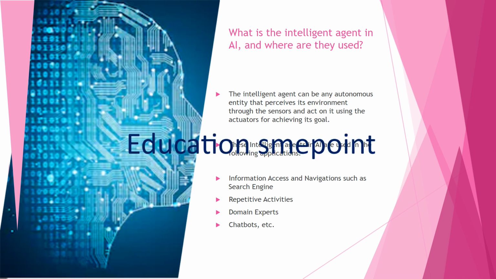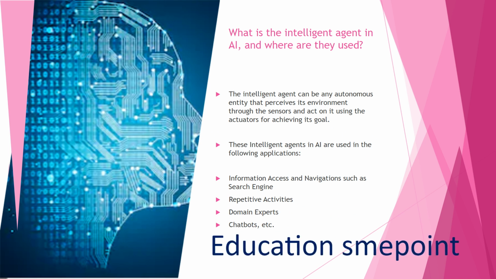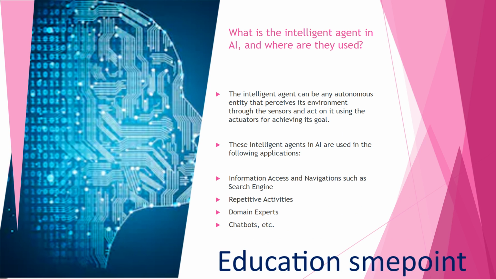What is the intelligent agent in AI, and where are they used? The intelligent agent can be any autonomous entity that perceives its environment through sensors and acts on it using actuators for achieving its goal. These intelligent agents in AI are used in the following applications: information access and navigation such as search engines, repetitive activities, domain experts, chatbots, etc.